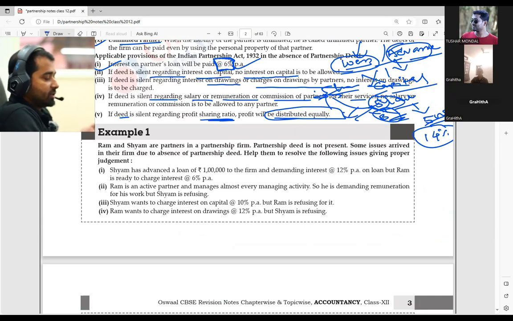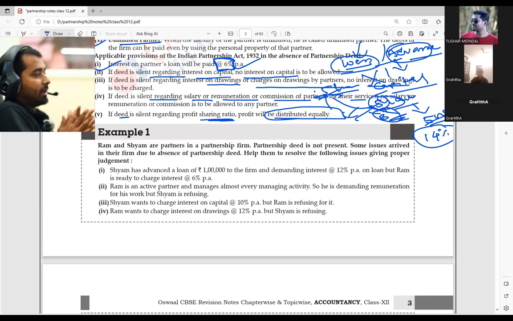Okay, one question is there. We are just reading the question and you try to solve it. The answer is given below, but I am not showing it. Ram and Sham are partners in a partnership firm. The partnership deed was not present. Now some issues arose in their firm due to the absence of a partnership deed. Help them resolve the following issues, giving proper judgment.